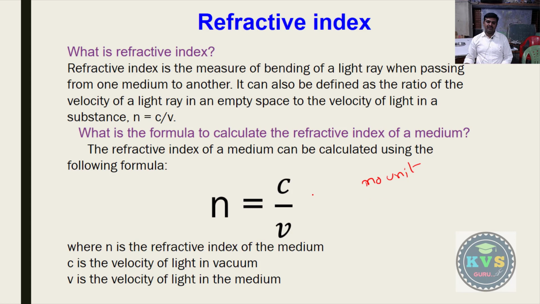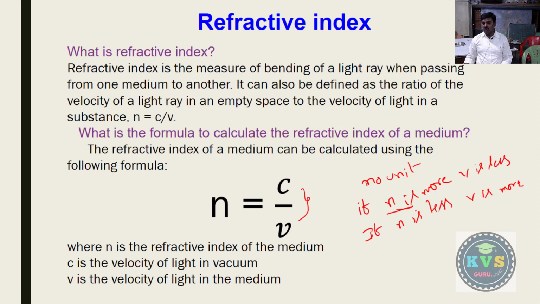Okay, so because these two are the same quantities, that is speed only. So here if N is more, V is less. If N is less, then V is more. So what does it indicate? If N is more, it means the refractive index is more. If the refractive index value is more, then V is less. That means the speed of light in the medium is less.